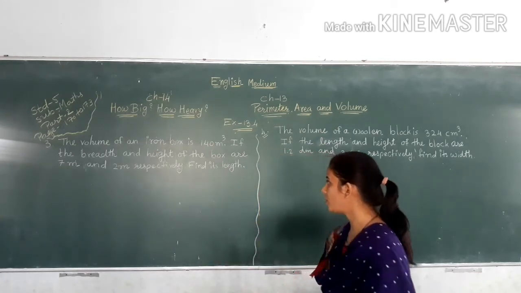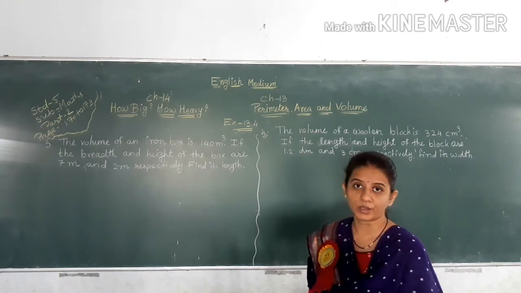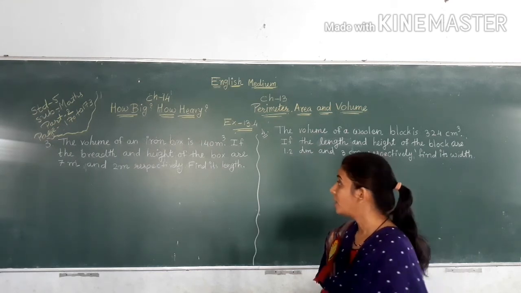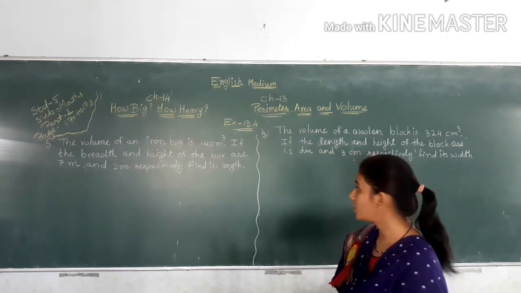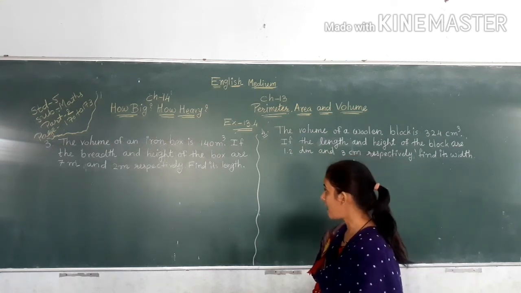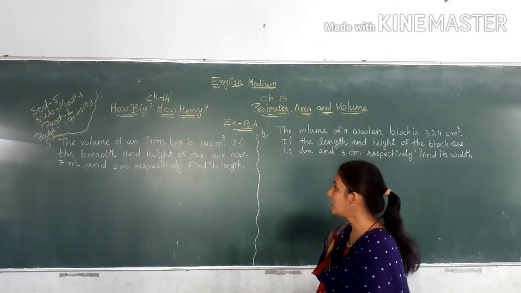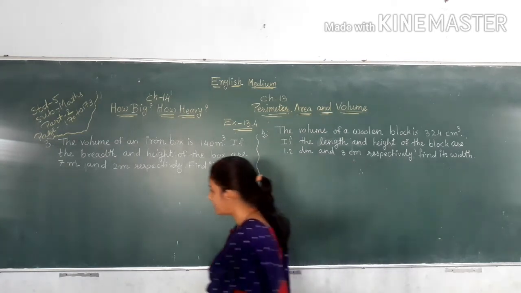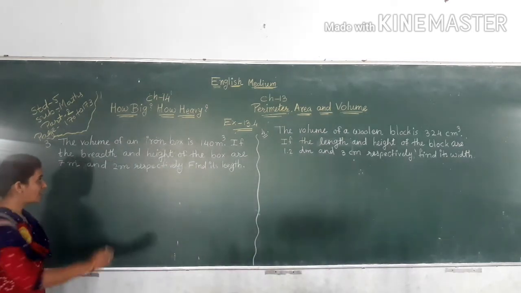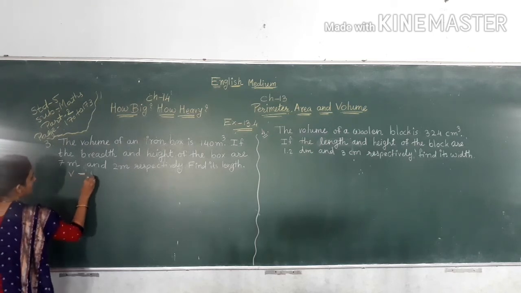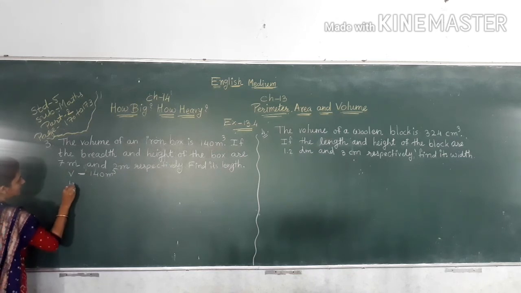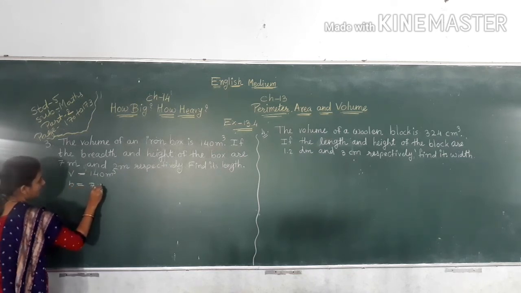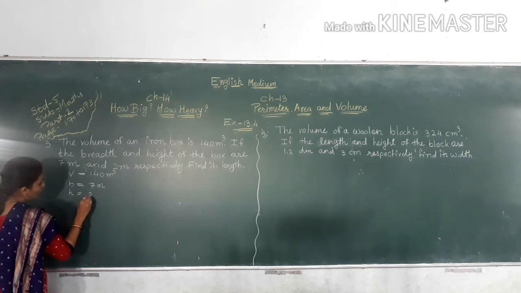Now next, number 3. The volume of an iron box is 140 meter cube. If the breadth and height of the box are 7 meter and 2 meter respectively, find its length. Here V is equal to 140 meter cube, B is equal to 7 meter, H is equal to 2 meter.